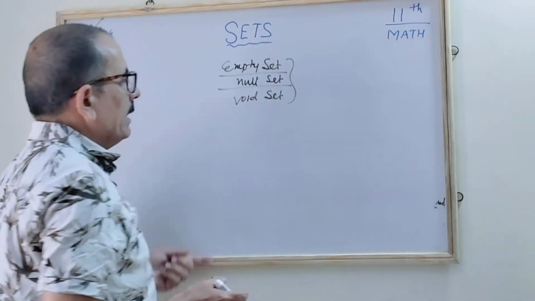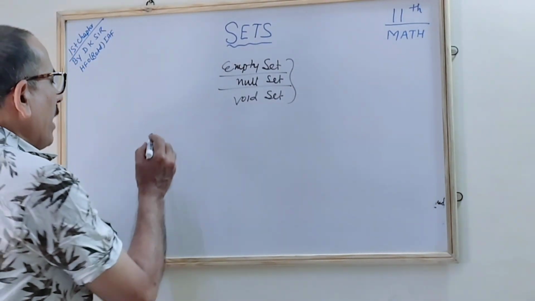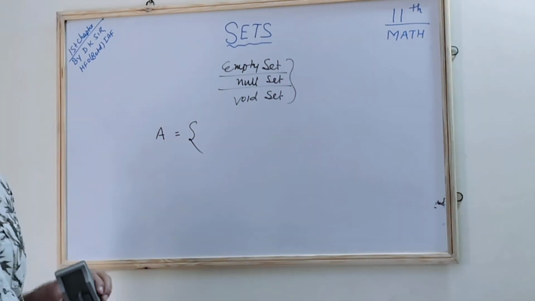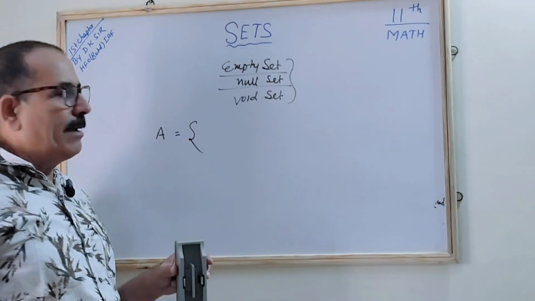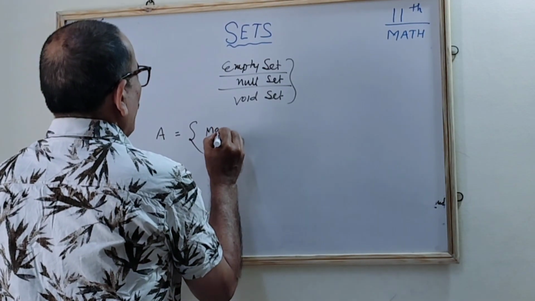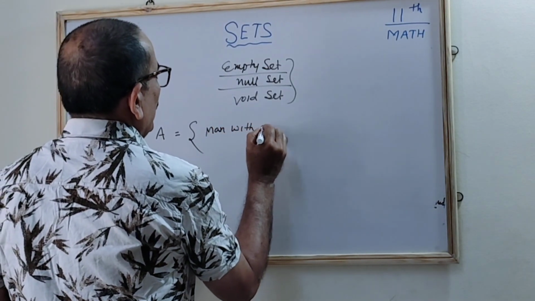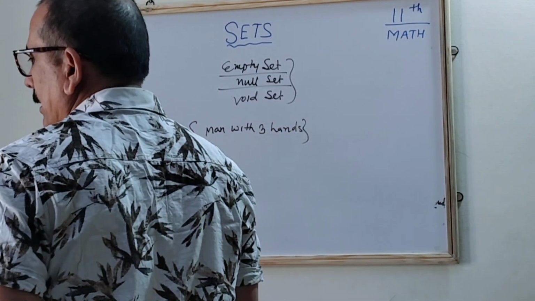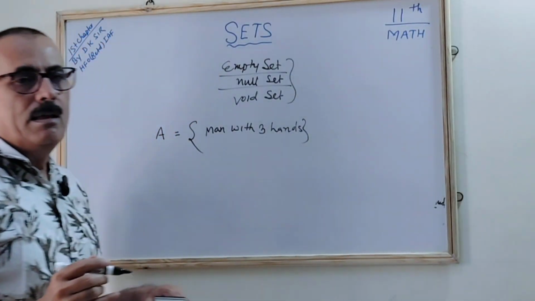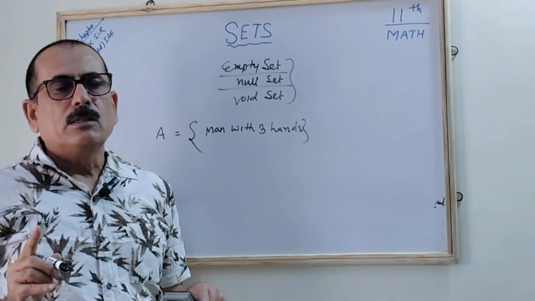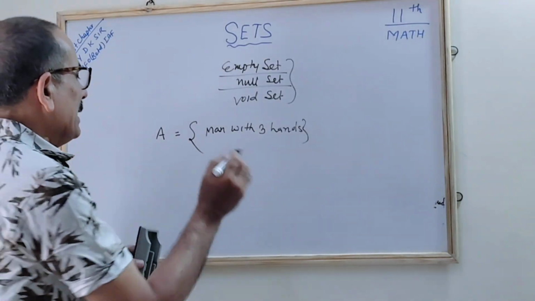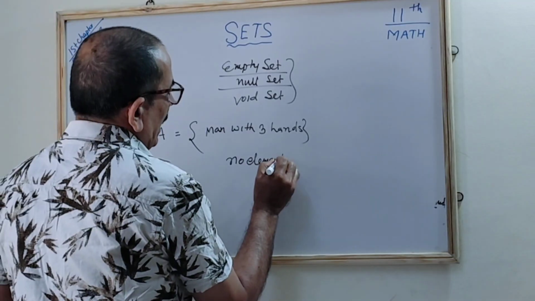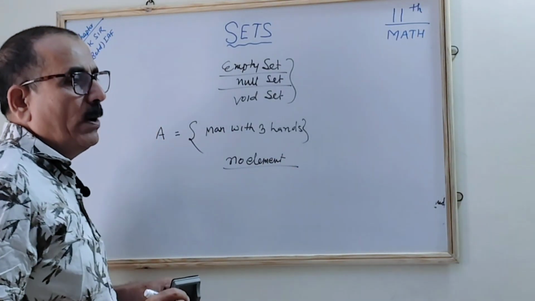Remember, when you have a set where you find that there is no member. For example, if I say that A is a set where I am writing the man with three hands. You know the man with three hands. Man with three hands will not be there. Man has got only two hands. It means you find that there will be no elements. You cannot find the man with three hands. So no element is there.